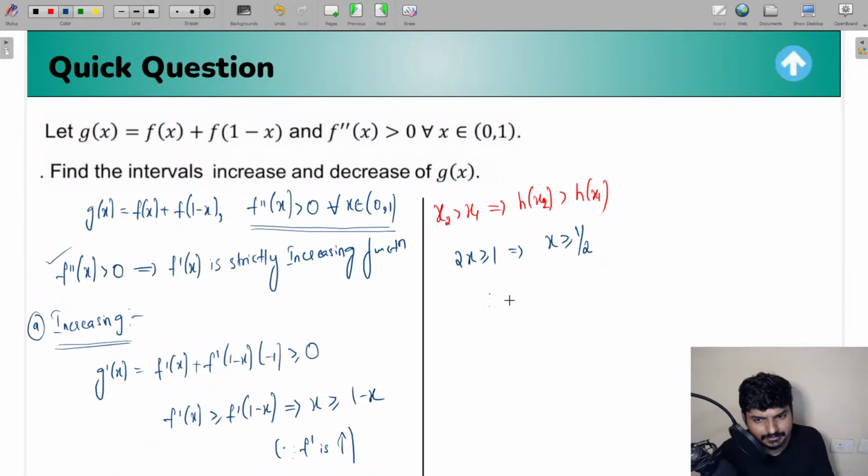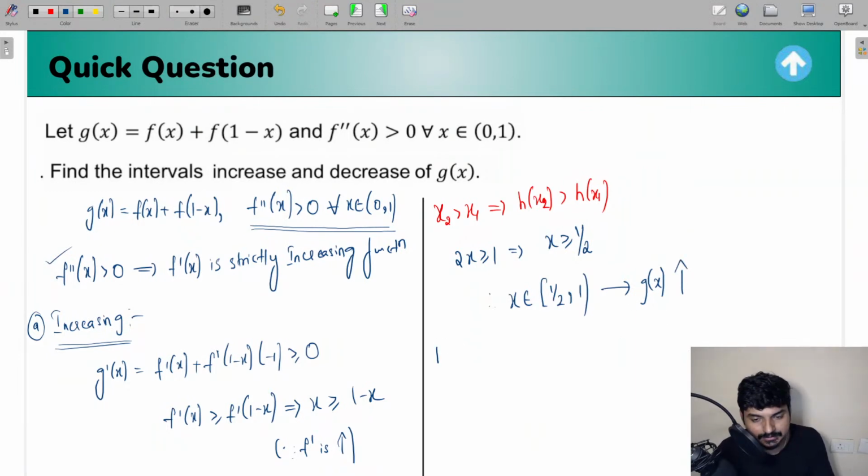So guys, you can see here, therefore x belongs to 1 by 2 to infinity, but we need to consider the values of x only in the interval 0 to 1. So for any value of x lying in the interval 1 by 2 to 1, we can say that for this interval, the function g of x is going to be an increasing function, guys.